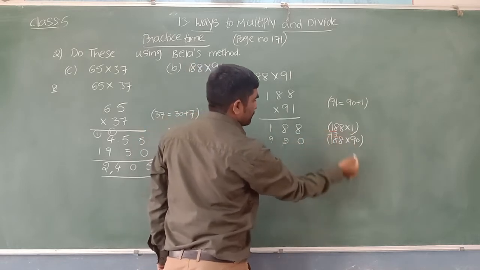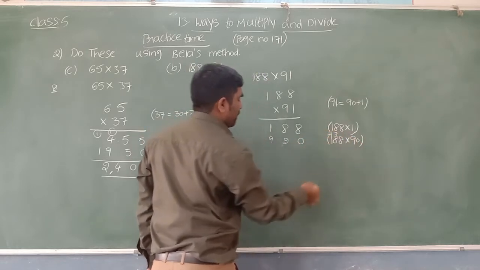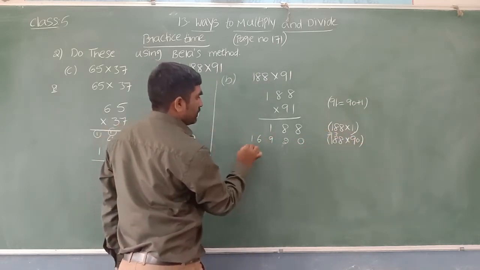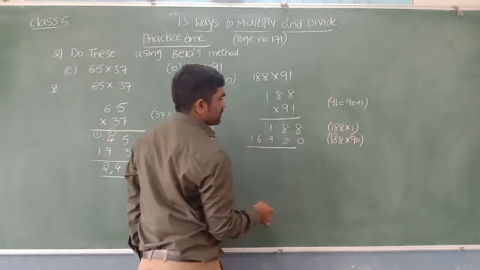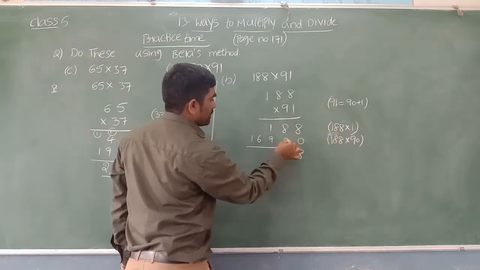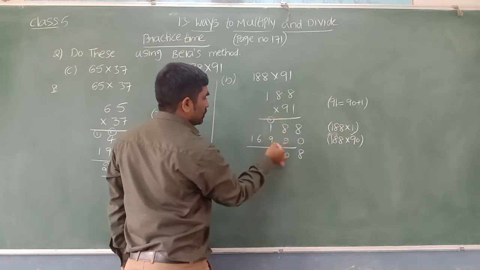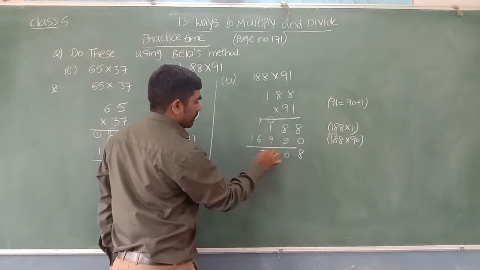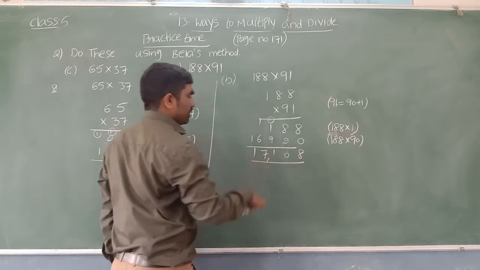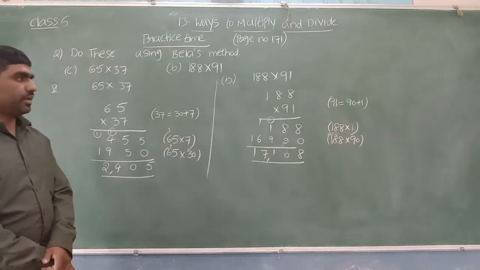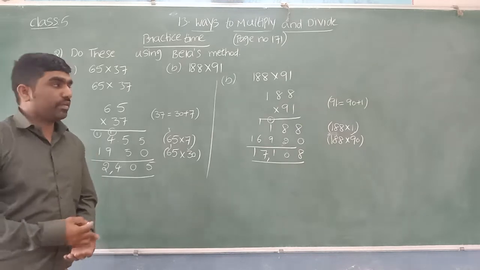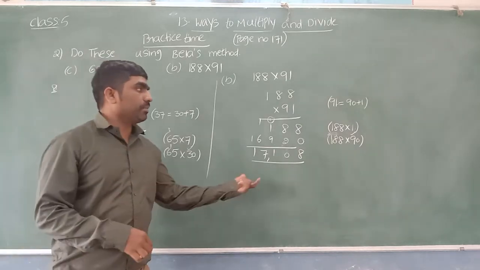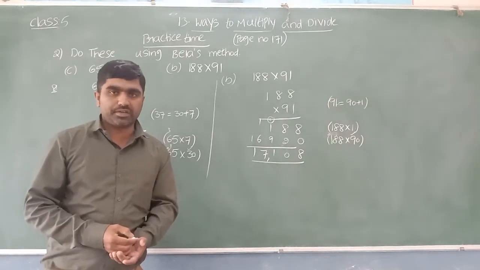9, 7 carry. 9 1s are 9, 9 plus 7 is 16. Now adding: 8 plus 2 is 10, 0, 1 carry. So 9 plus 1 is 10, plus 1 is 11. 1 plus 6 is 7. Here 1. 17,108. So this is the way we can multiply numbers in Bela method.